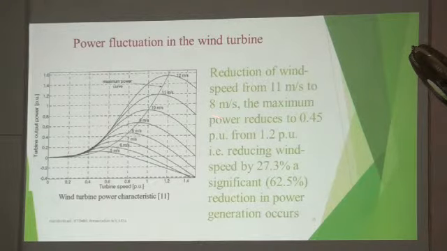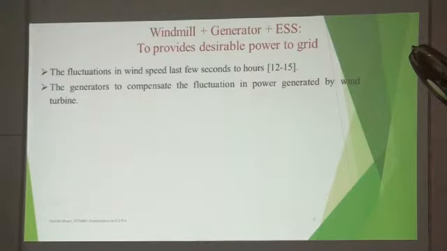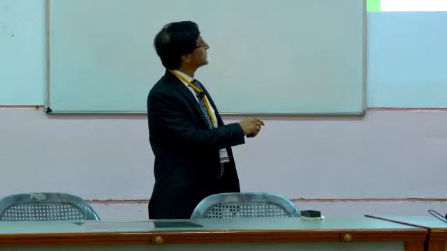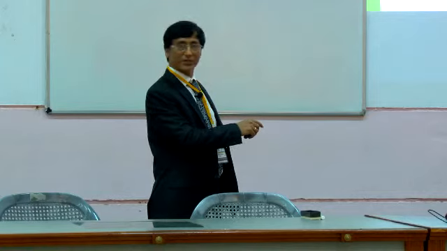And this is some data. With some wind speed variation, power generation changes drastically. If you go with a gear mechanism, it will give good results, and to support the gear system, you can go with the permanent magnetic bearing and active magnetic bearing with a flywheel system. Now, this is a commonly used wind turbine plus generator plus energy storage system.